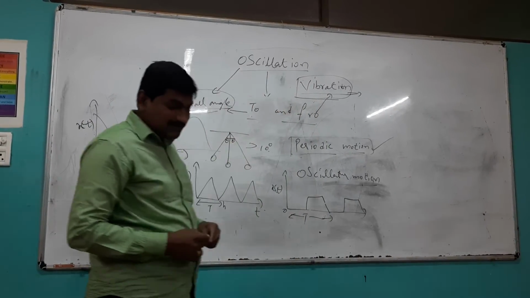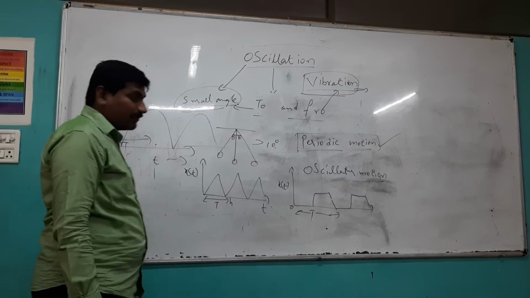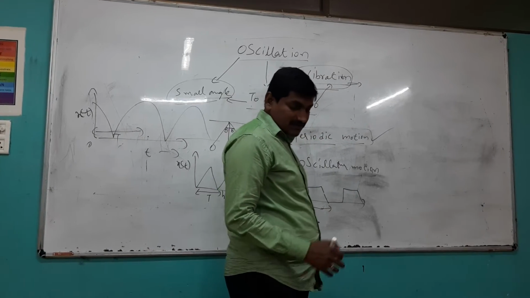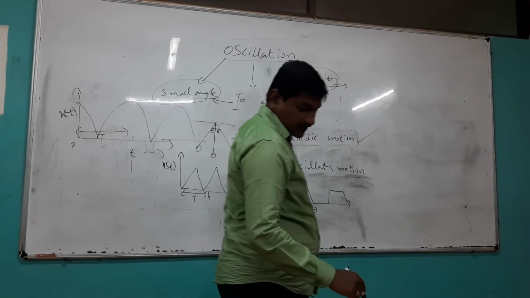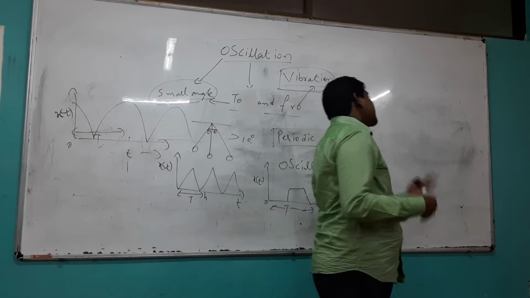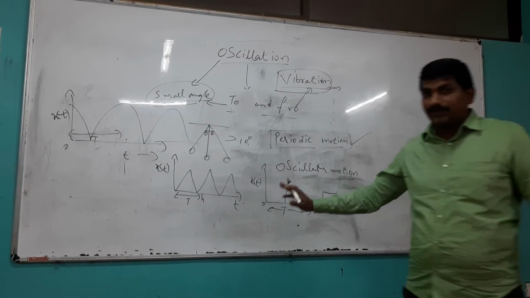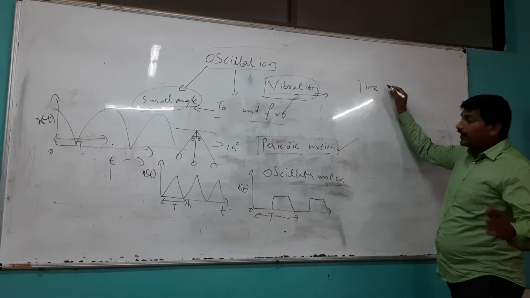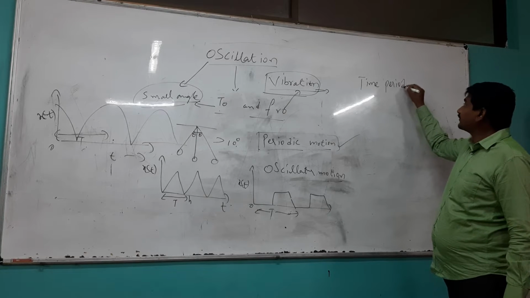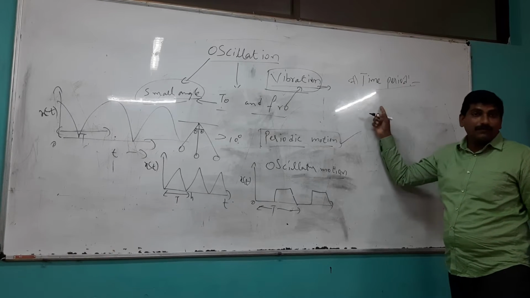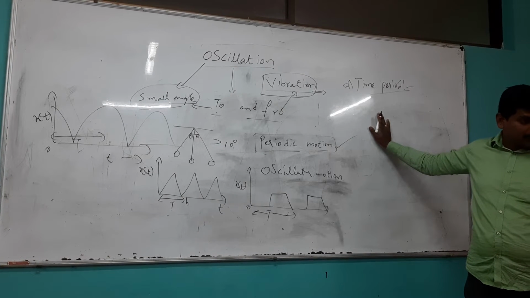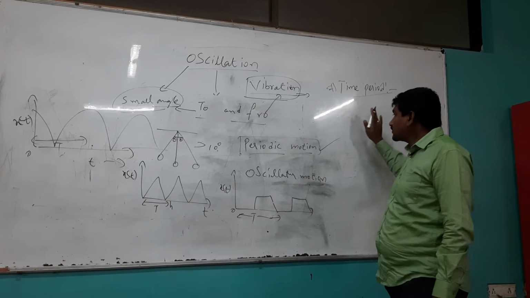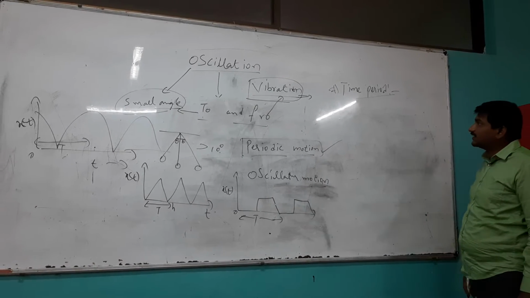Now, oscillation and vibration we discussed, no? Next, period and frequency. Periodic motion we have already discussed. What is a periodic motion? The repetitive motion is called periodic motion. Simple. Next, what is a time period? Time taken for one complete oscillatory or vibratory motion is called the time period.